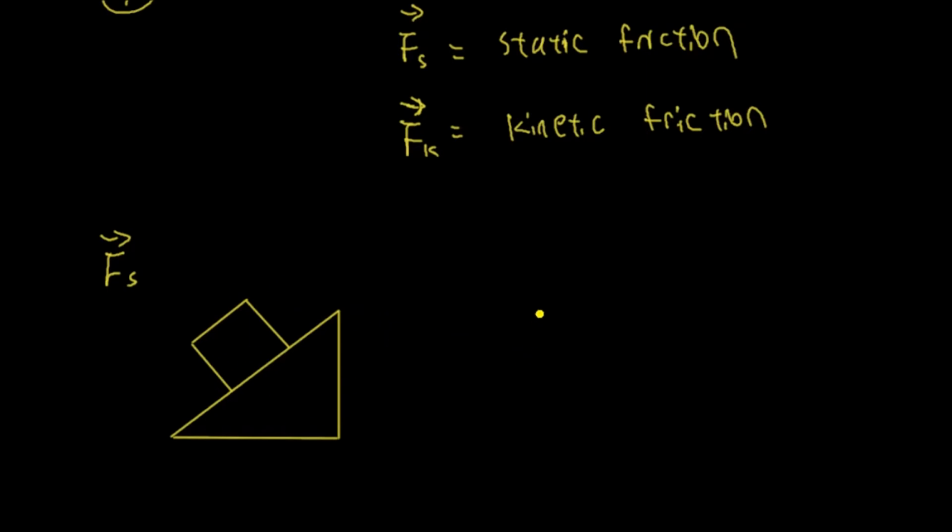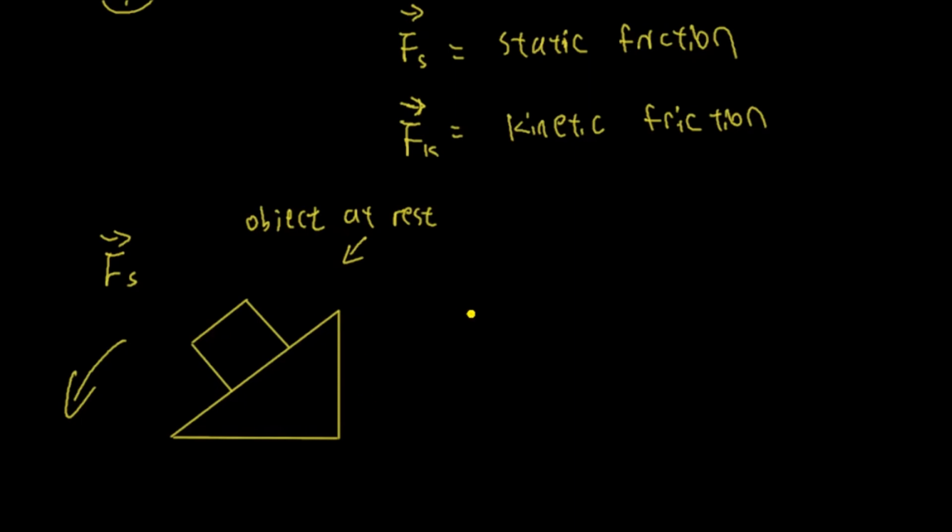Look at this, there's a slope on the ramp. It's inclined. And if I look at this picture, you can imagine that this object should be sliding down like that. But if it's not sliding down, then why is it not sliding down? Let's say the object is at rest here.